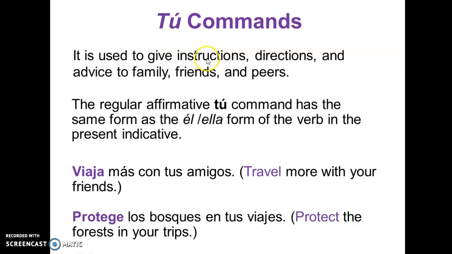They're used to give instructions, directions, and advice to family, friends, and peers. It's informal, right? When we use this, it's with friends and people that we are acquainted with. The regular affirmative tú command has the same form as the él and ella form of the verb. So then you'll see how it's formed.